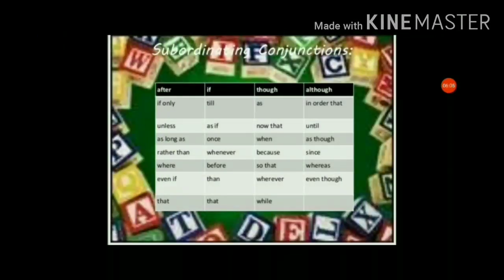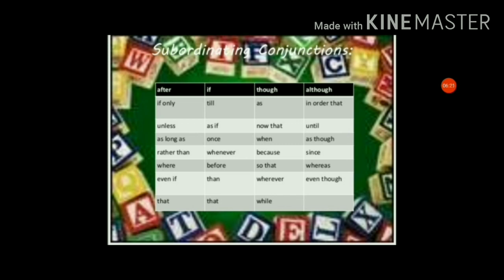So here are some subordinating conjunctions: after, if only, unless, as long as, rather than, where, even if, and that.